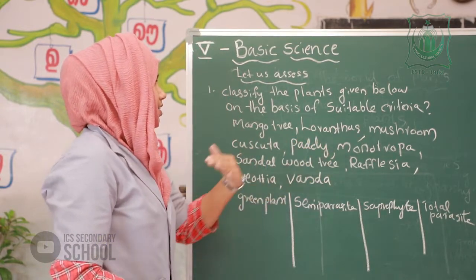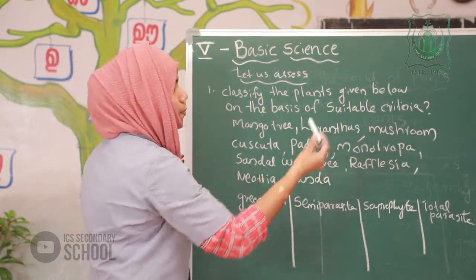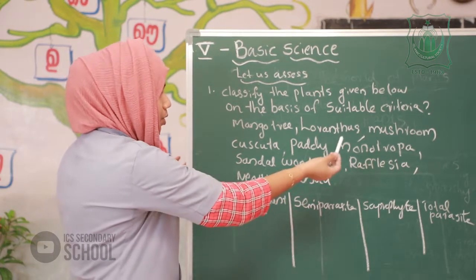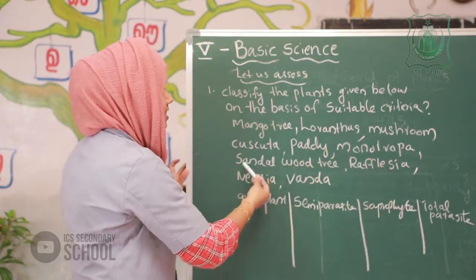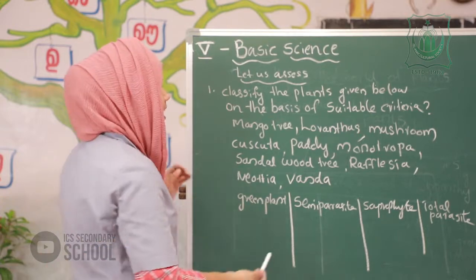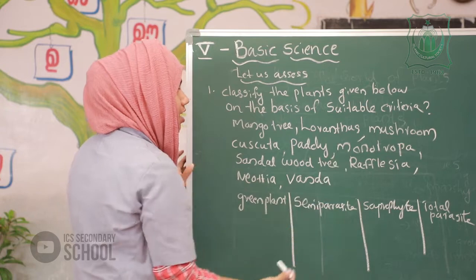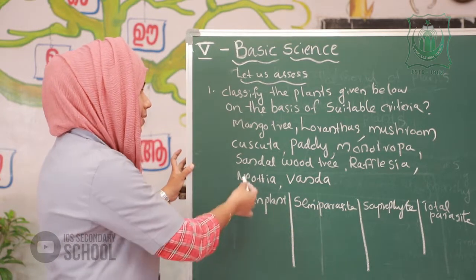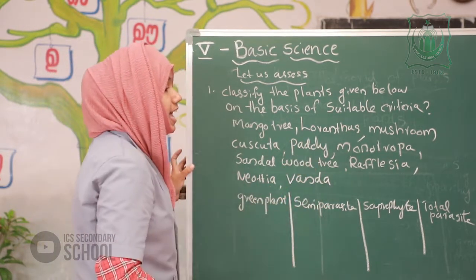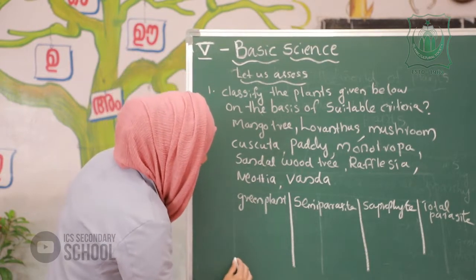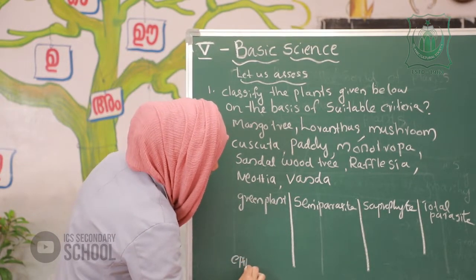Paddy is again a green plant. Monotropa is a saprophyte. Sandalwood is a parasite. Rafflesia is a parasite. Neottia is a saprophyte. Vanda is an epiphyte. So the next column is epiphyte.